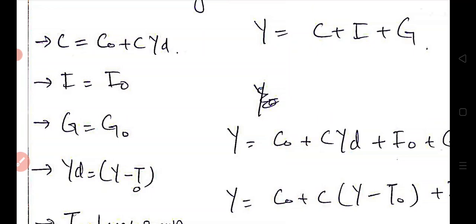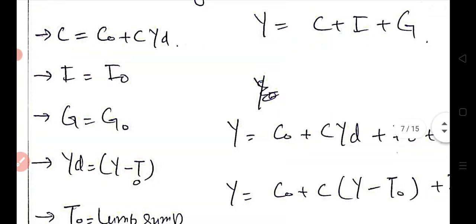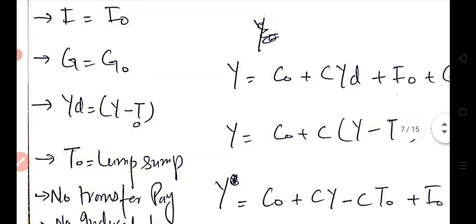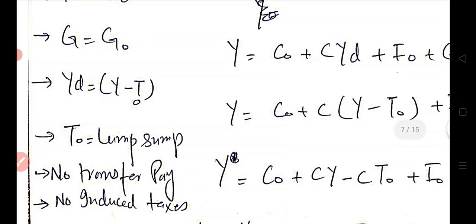C is equal to C naught plus CYD, meaning that C has two components, induced and autonomous. I is I naught, that is fixed, that is autonomous. G is G naught. Here YD, the value of YD in the consumption function, is Y minus T naught, because T is T naught, that is lump sum taxes. Again there are no transfer payments.